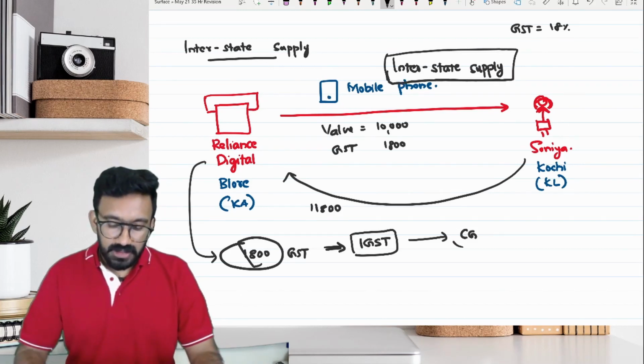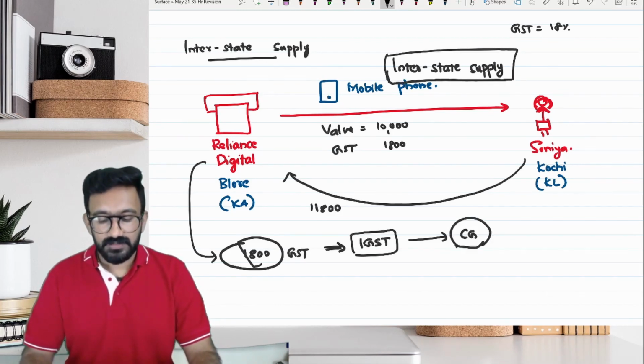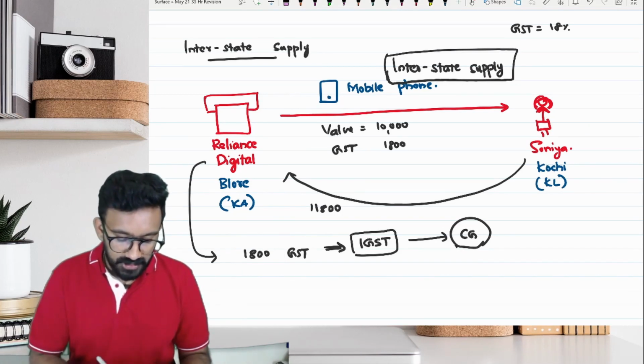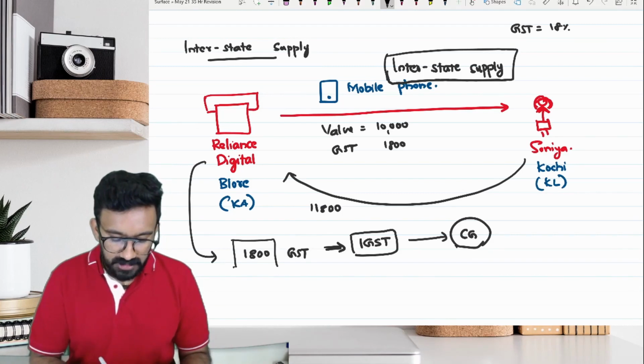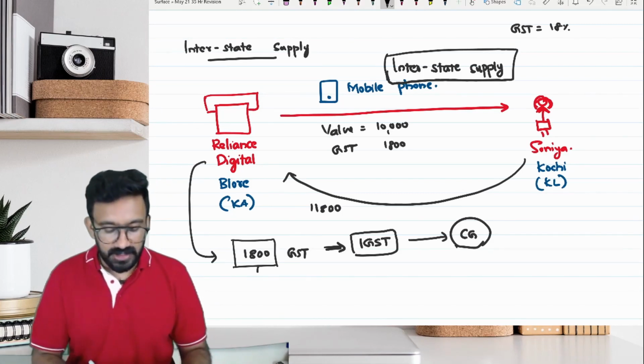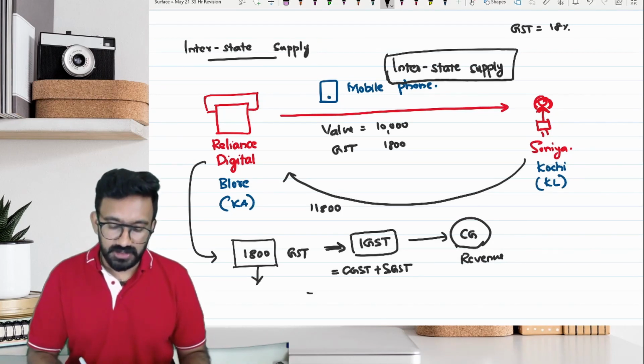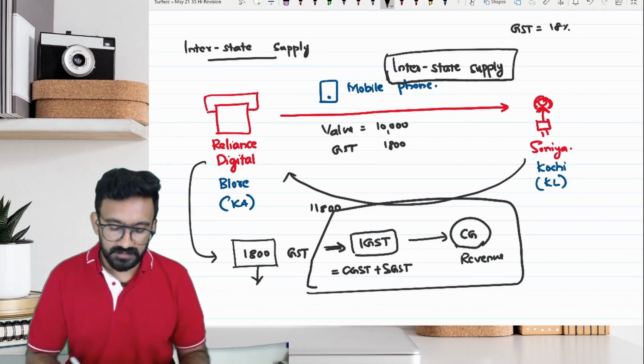Okay. If that's the case, can central government keep the entire 1,800 as their revenue? Can they keep? No. Because IGST is equal to CGST plus SGST. Right? IGST is equal to CGST plus SGST.